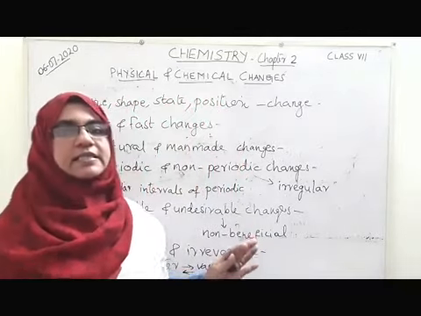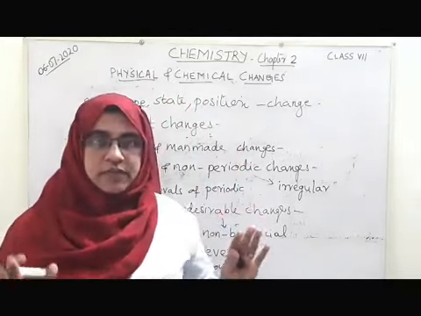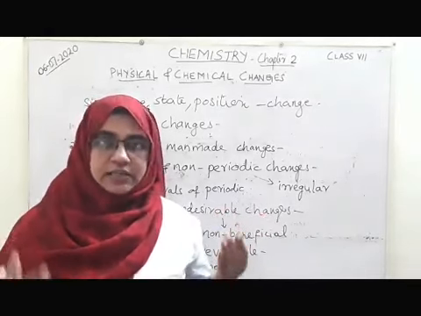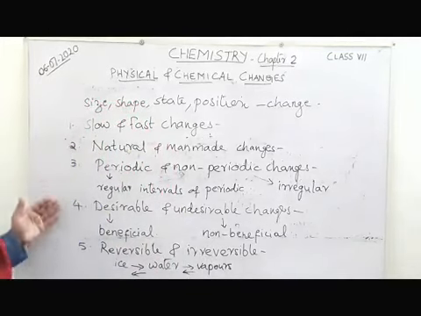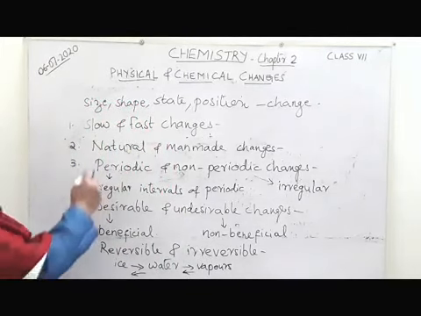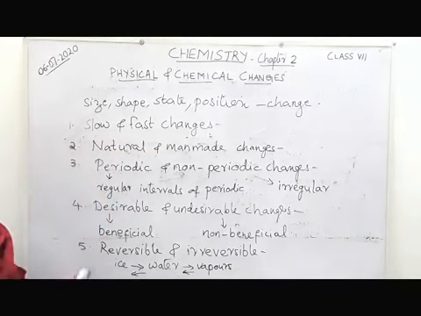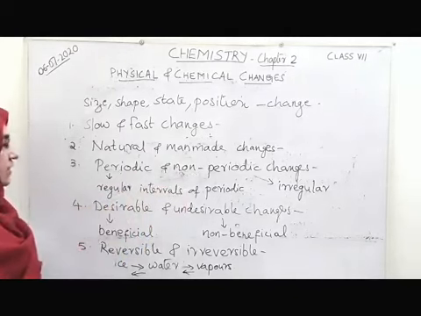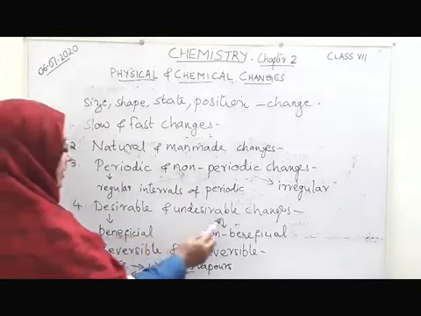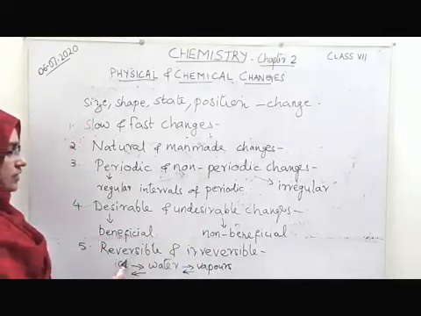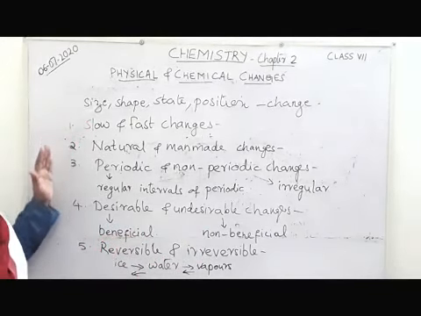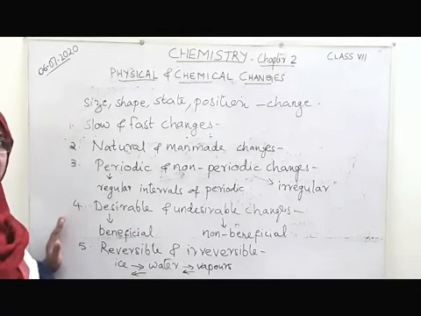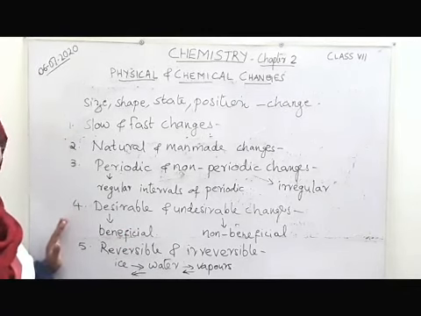So the changes which we are observing around us in nature and in our daily life, we can classify under these headings: slow and fast change, natural and man-made change, periodic and non-periodic changes, then desirable and undesirable changes, and reversible and irreversible changes. So, 5 types of classification of changes we discussed today.